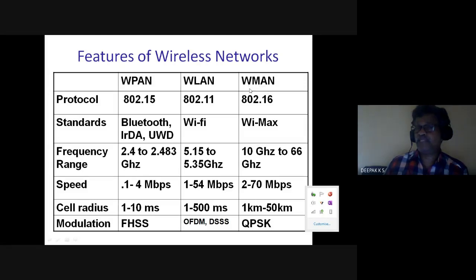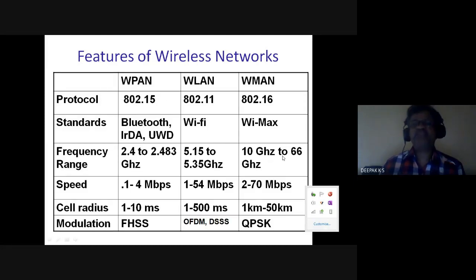Wireless metropolitan area is of a larger size. The geographical size is larger. So this is WiMAX. And wireless LAN is IEEE 802.11. This is Wi-Fi. And wireless PAN, personal area network, this is Bluetooth.